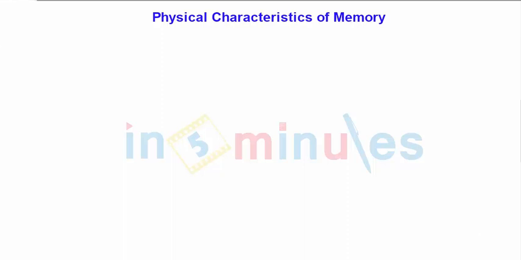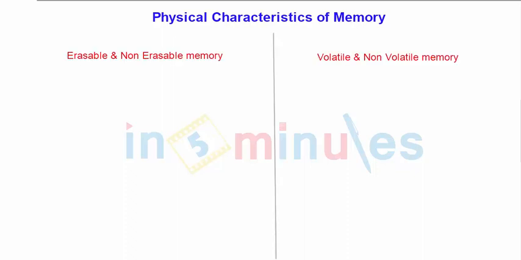In the earlier sessions we have seen the classification of memories, out of which let us take the physical characteristics of memory. Depending upon these physical characteristics, memory can be categorized into erasable and non-erasable memory, as well as volatile and non-volatile memory. This categorization is dependent on the physical characteristics of the memory.